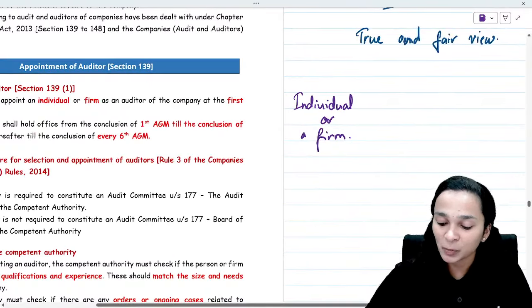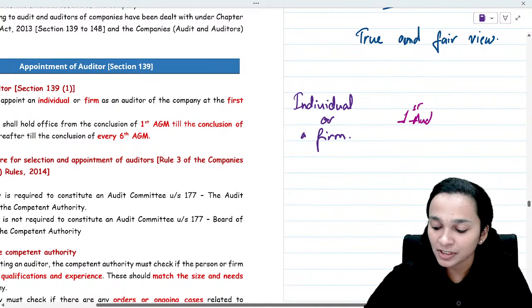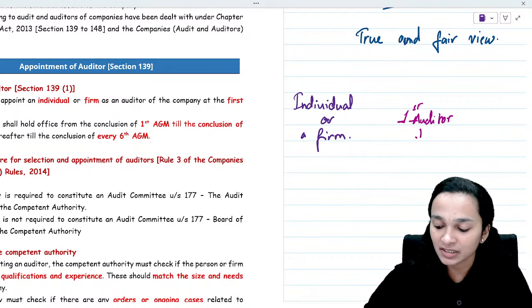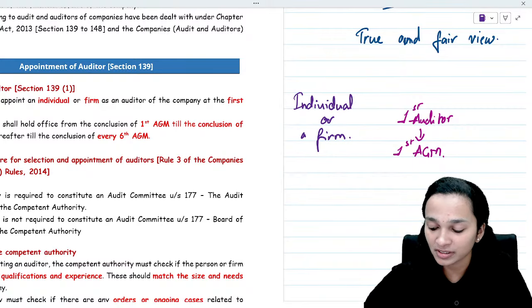Now generally when the company appoints a first auditor, the first auditor holds office till the conclusion of the first AGM. And then after the first auditor, the auditor who is appointed is said to be a subsequent auditor.